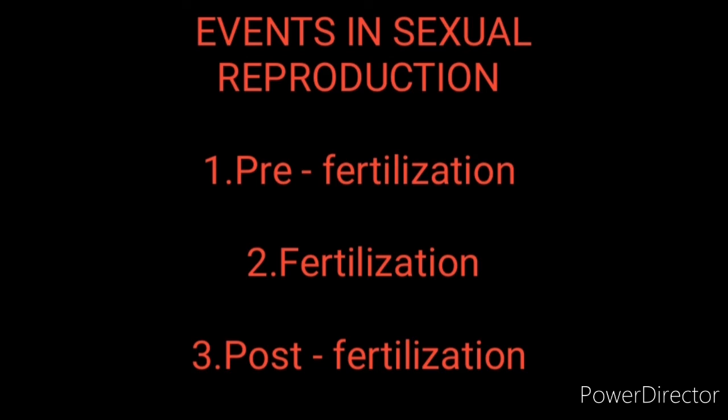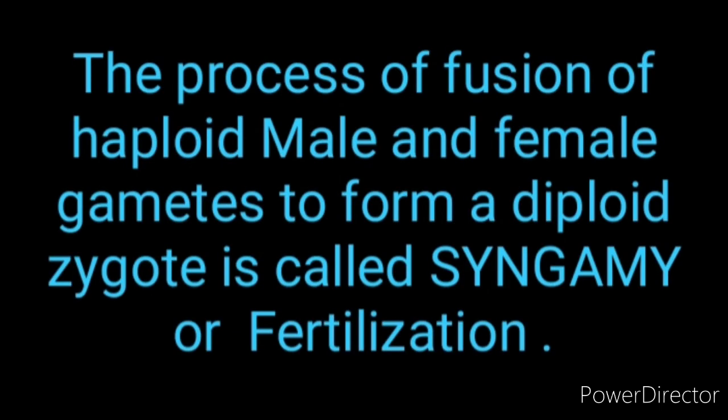Now we are going to discuss fertilization. It is the most vital event of sexual reproduction. Now we will discuss what fertilization is. Fertilization is the process of fusion of a haploid male gamete with a haploid female gamete to produce a diploid zygote. It is also called syngamy. Syn means fusion, gamy means gametes. Syngamy means the fusion of gametes.